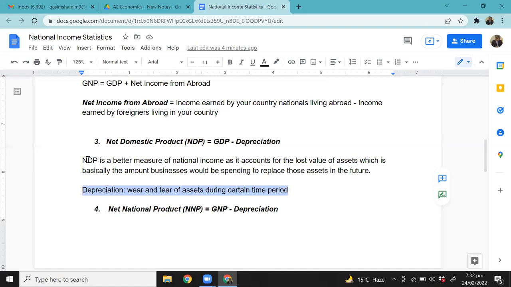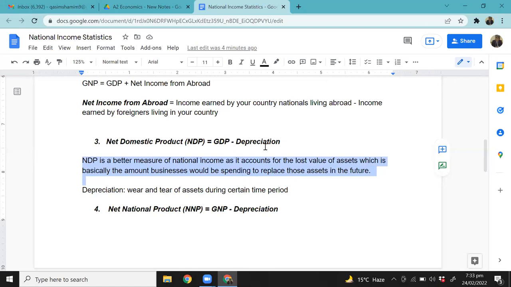So coming back to the point, net domestic product is basically gross domestic product minus depreciation. Net domestic product is a better measure of national income as it accounts for the lost value of assets, which is basically the amount businesses would be spending to replace those assets in the future. Right? So it's only as simple as that.